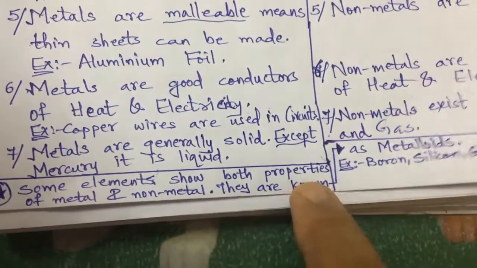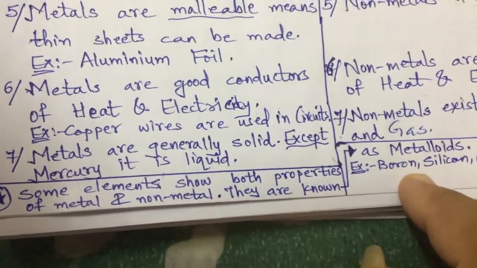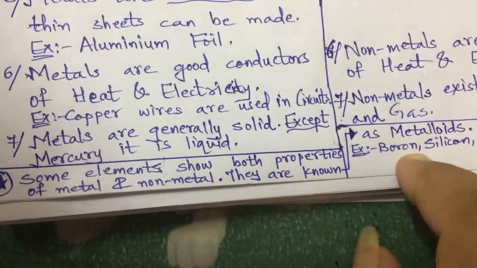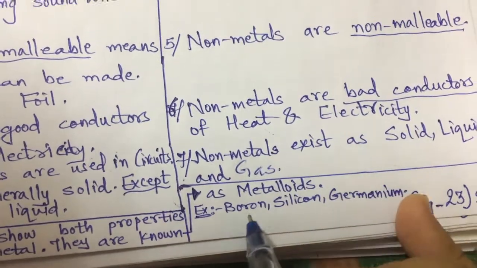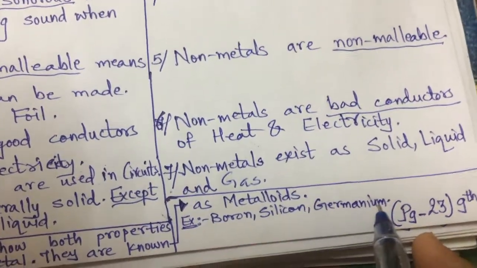Some elements show both properties. They resemble the metal as well as the non-metal, and so they are known as metalloids. They are boron, silicon and germanium.